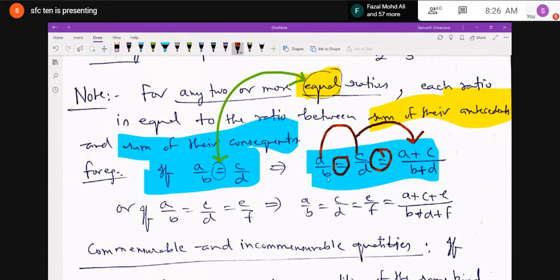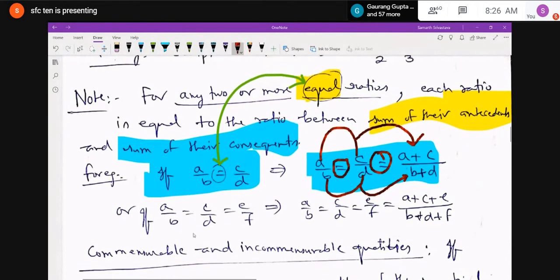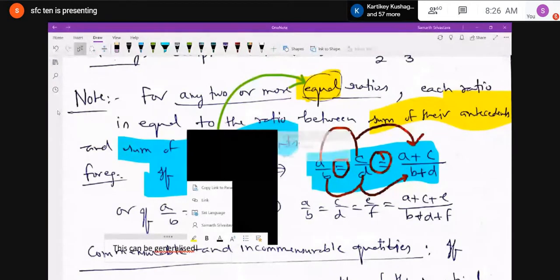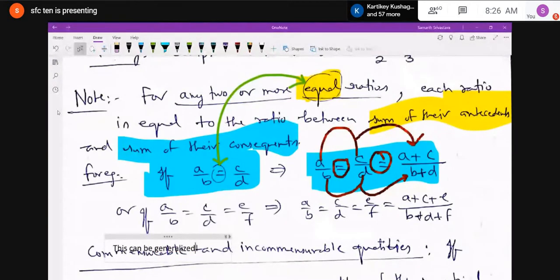Or if I take three ratios, if A upon B is equal to C upon D is equal to E upon F, then each ratio, that is A upon B is equal to C upon D is equal to E upon F, is equal to the sum of antecedents upon the sum of consequents, that is (A + C + E) upon (B + D + F). Okay, so you can write this. Just don't forget this. This is an important result which can be used anywhere.